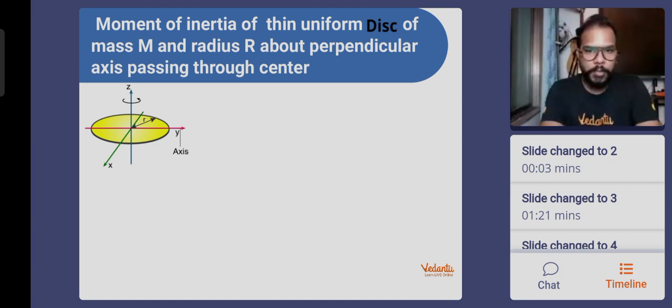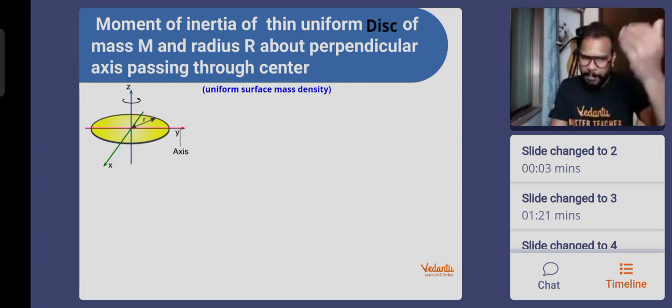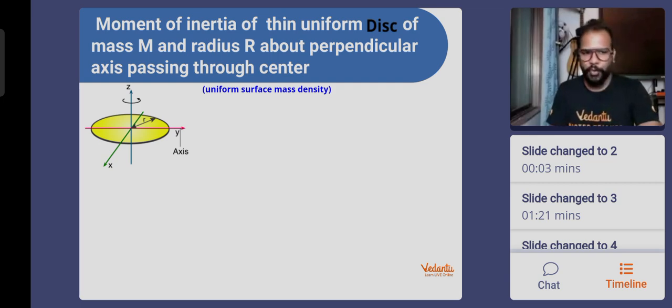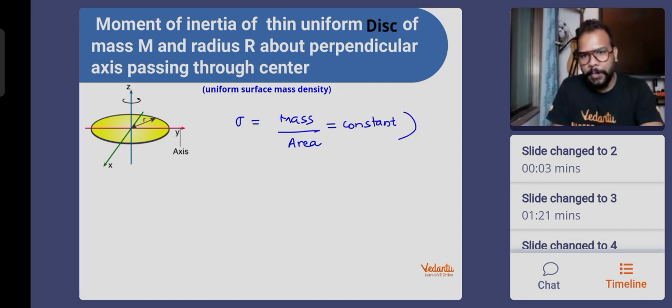surface mass density. Today there is a bit more theory, kids. Okay, we have theory today to cover, but don't worry, we will have a collection of problems also to solve. Let me go through this moment of inertia derivation. After that, you will see we have so many questions coming up for all of us to solve. Okay, so it has uniform surface mass density. That means sigma, that is mass upon area, is constant. That's what it means.